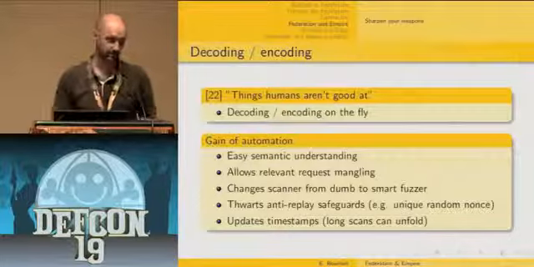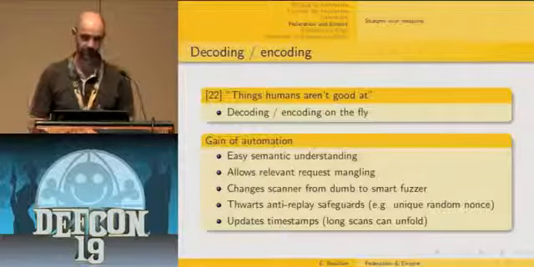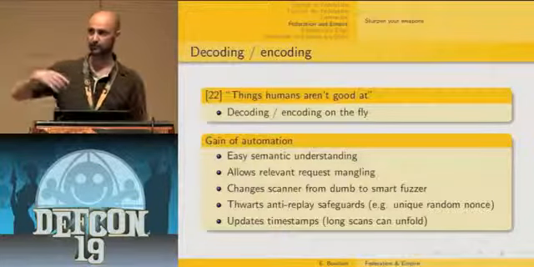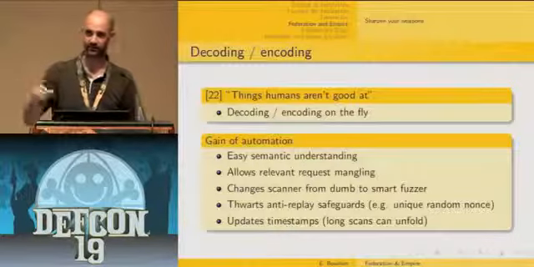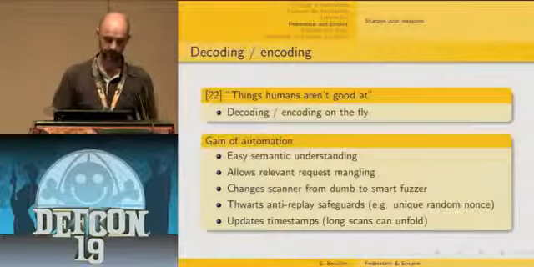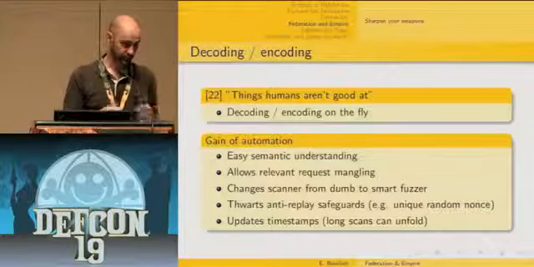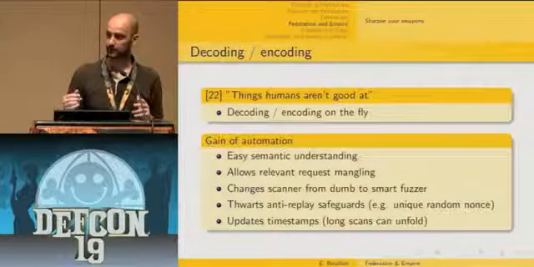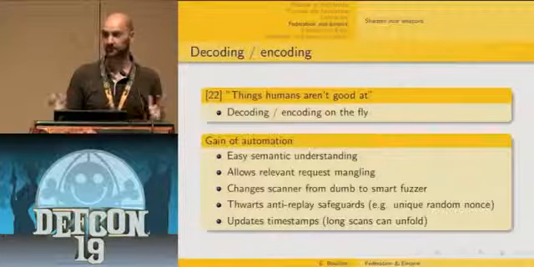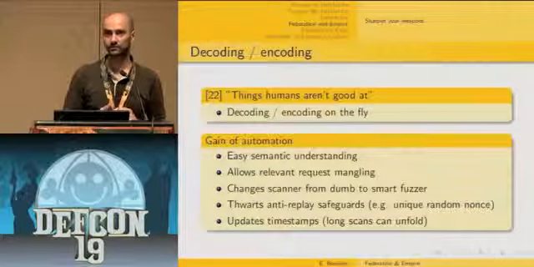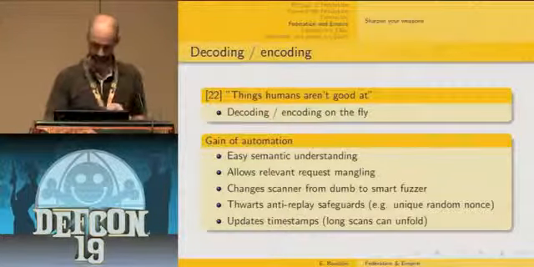And also it allows you to thwart some anti-replay safeguards, like the fact that you need to change random numbers at each different request. And it allows you also to update the timestamp on the fly, which then allows you to have long scans unfold properly, which avoids some false negative results.